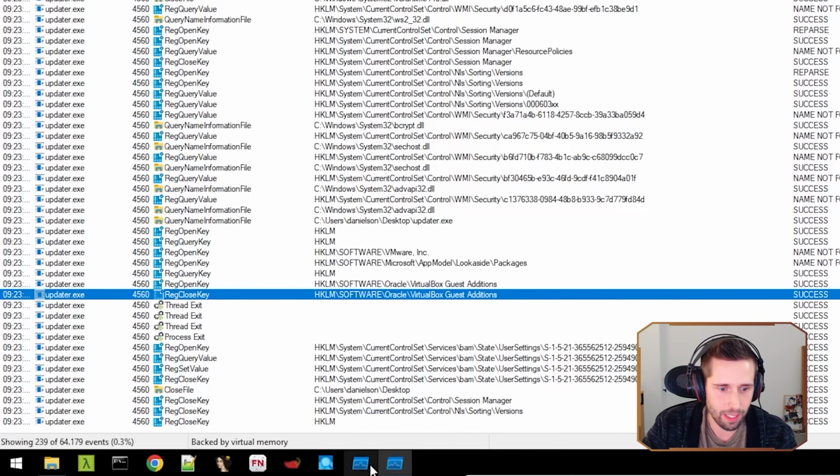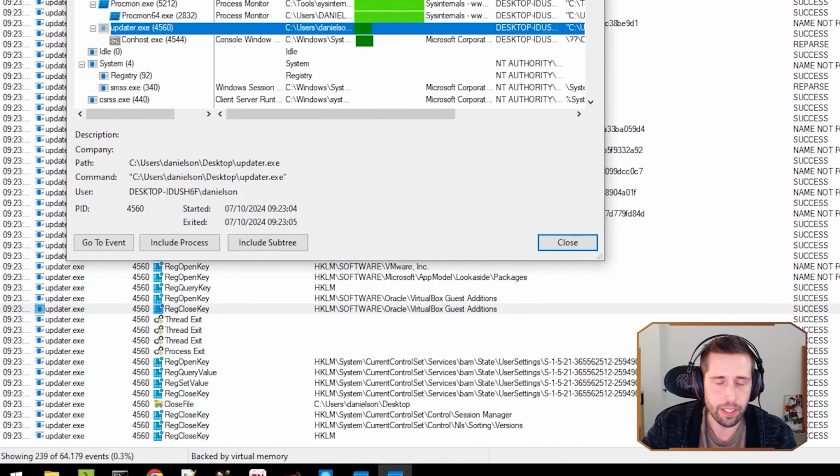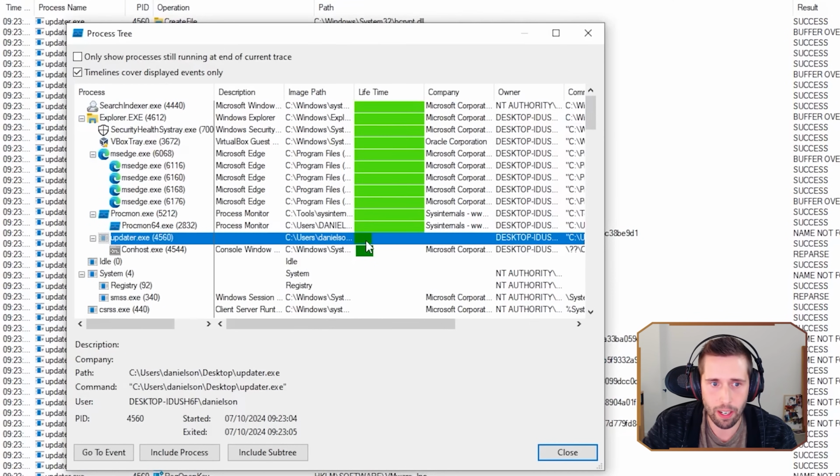And we can see that when we go to our process tree. If it was running in the background, the lifetime would actually be extended. But here, here's our termination basically at the end of that timeline. So that's kind of how we know.